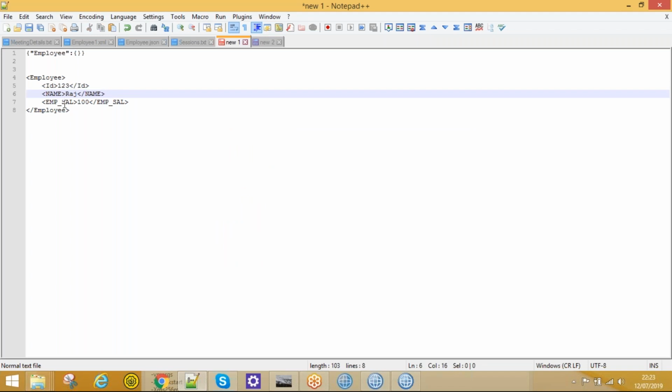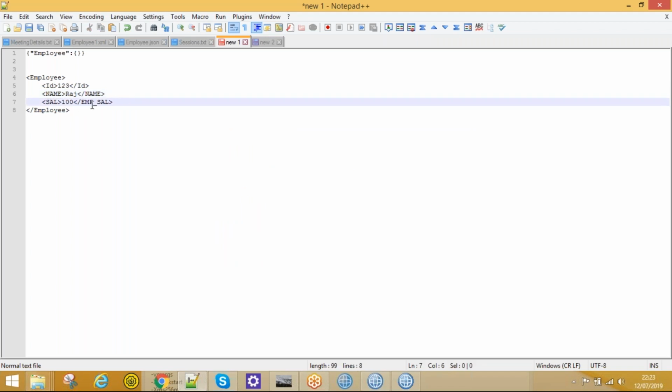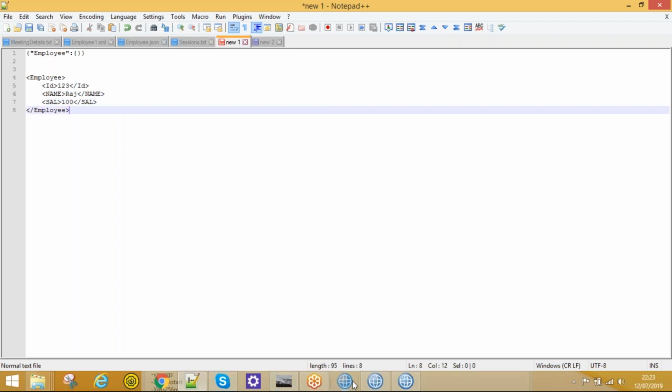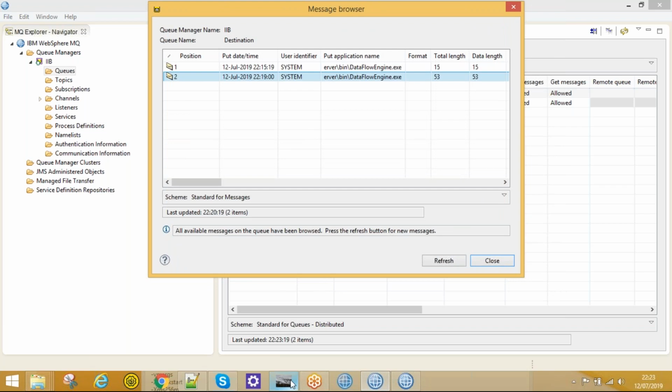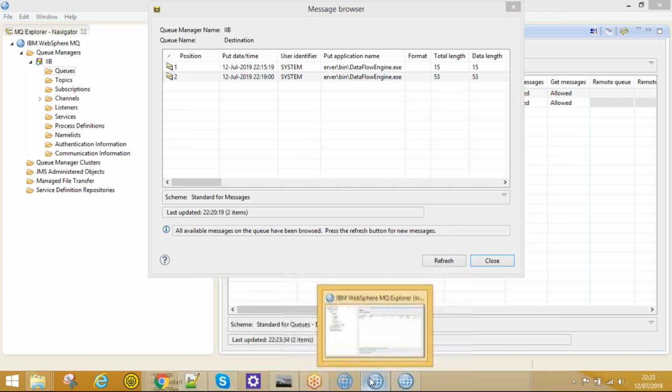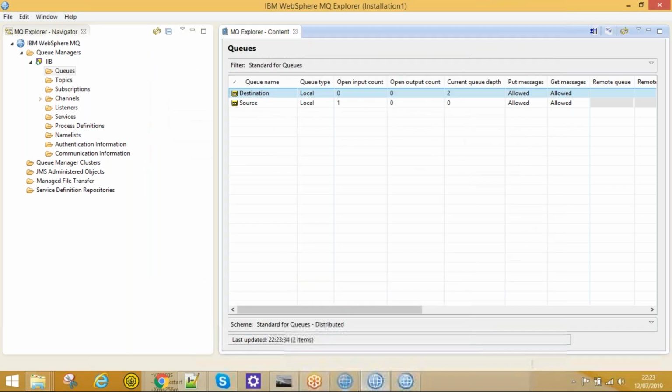That part we understood. Can we route these wrong messages to some other queue or any flat file or reject file, something like that? That is the question. Yeah, we can do that. In the code, we have different terminals for the compute node, right? Just wait.